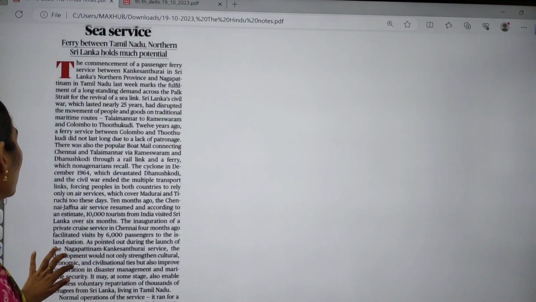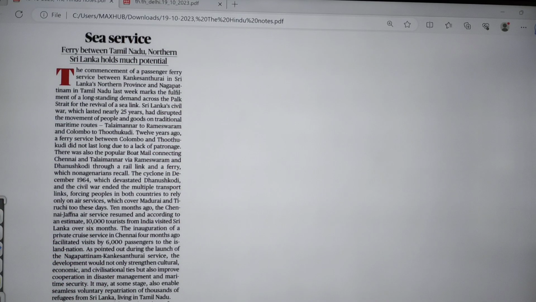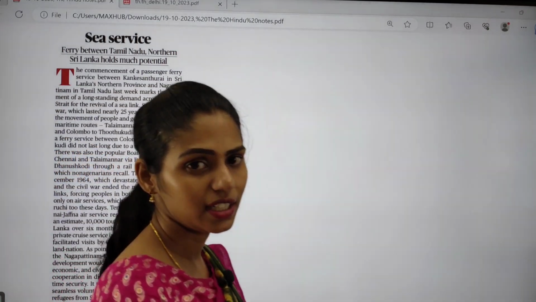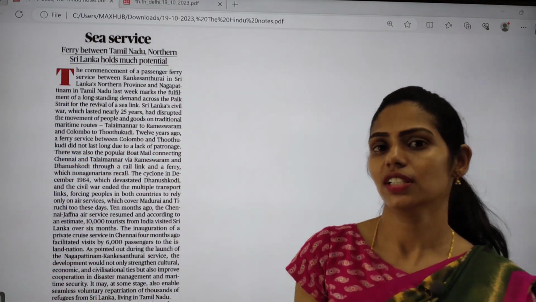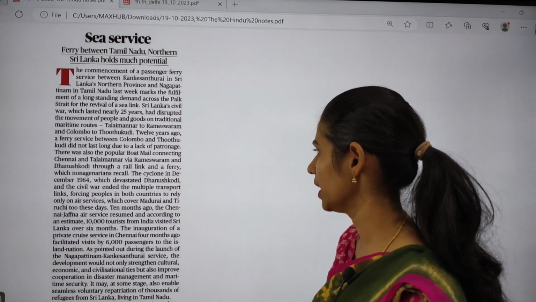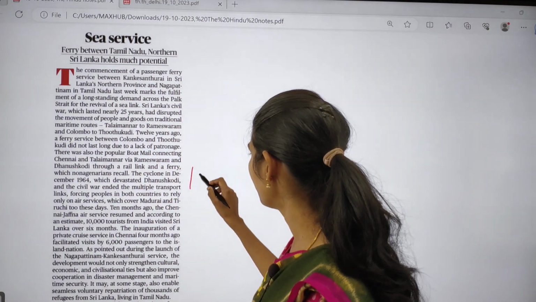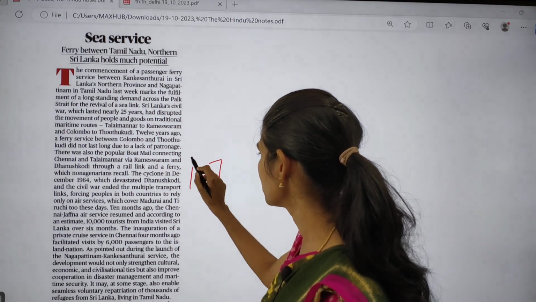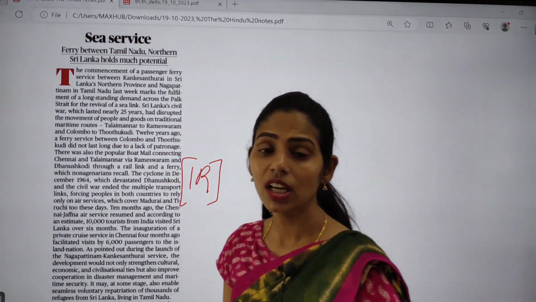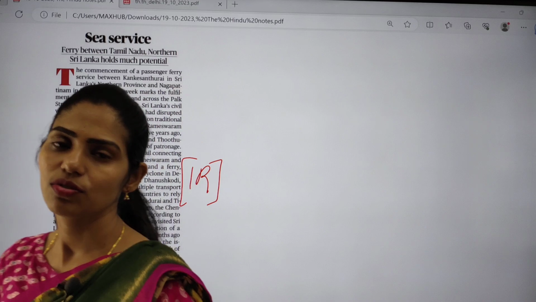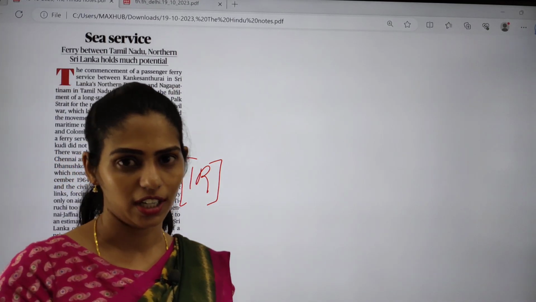And if you move on, there is an article regarding sea service. This article is talking about the resuming of ferry service, passenger ferry service between India and Sri Lanka, and this topic is important for your international relations. Here you have to see in which areas we have cooperation between India and Sri Lanka.